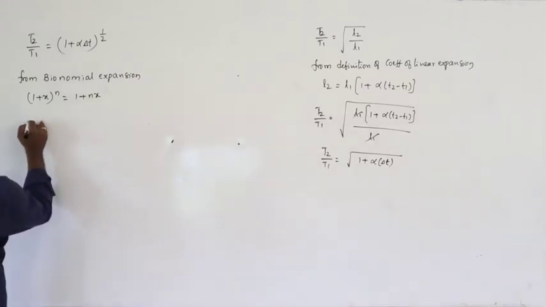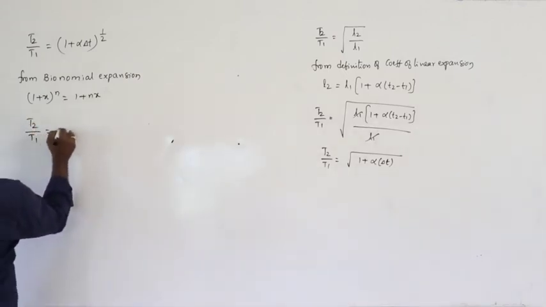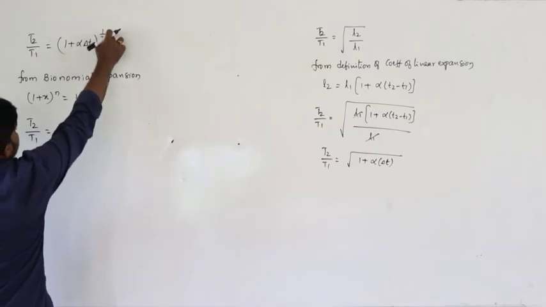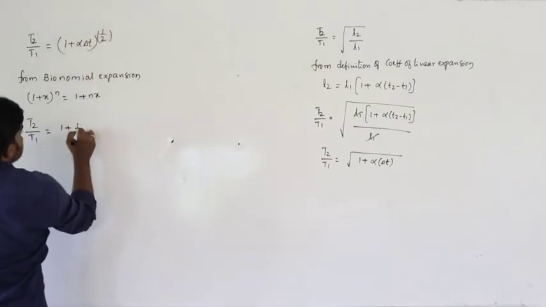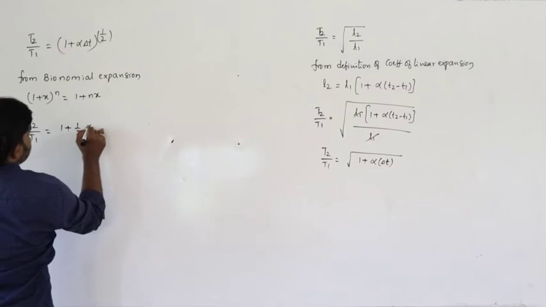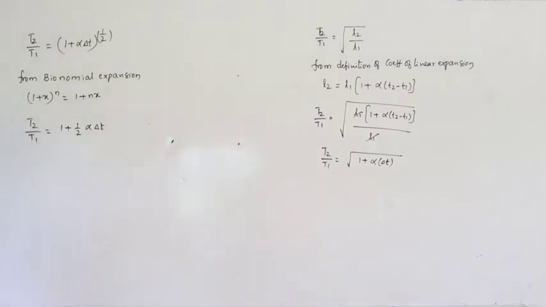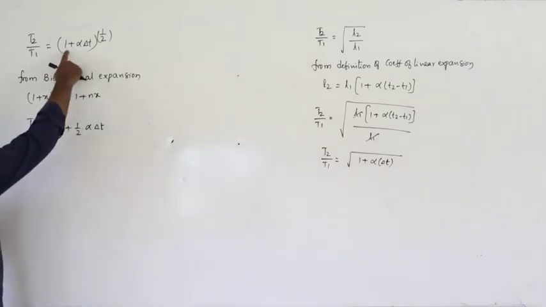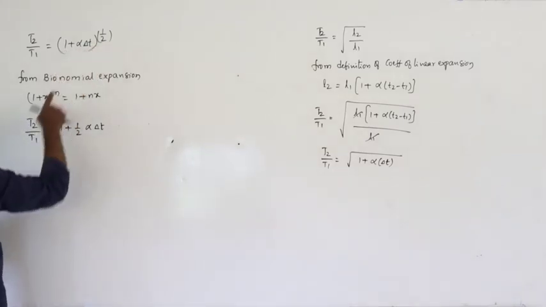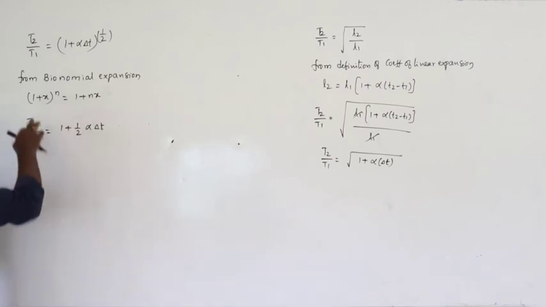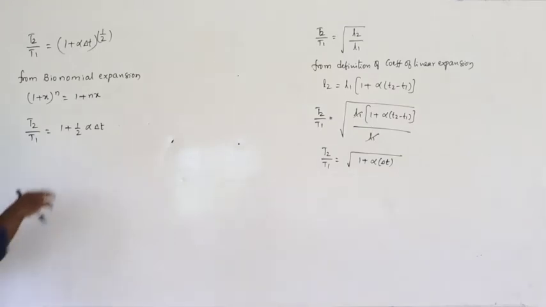So from this we can write T2 by T1 is equal to 1 plus, in place of n we have 1 by 2 and in place of x we have alpha delta T. That is the concept here. 1 plus alpha delta T whole power 1 by 2. But according to binomial expansion, 1 plus x whole power n is equal to 1 plus x. Here we are considering only the first term, so that's why 1 plus nx.